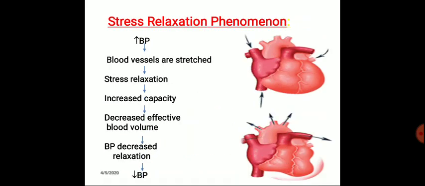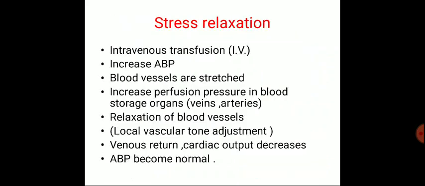Now the other intermediate regulatory mechanism for control of blood pressure is the stress relaxation phenomenon. When there is an increase in blood pressure, blood vessels are stretched. When blood vessels are stretched, stress relaxation occurs, and this increases the capacity, decreases effective blood volume, blood pressure decreases, and the blood pressure comes to the normal level.